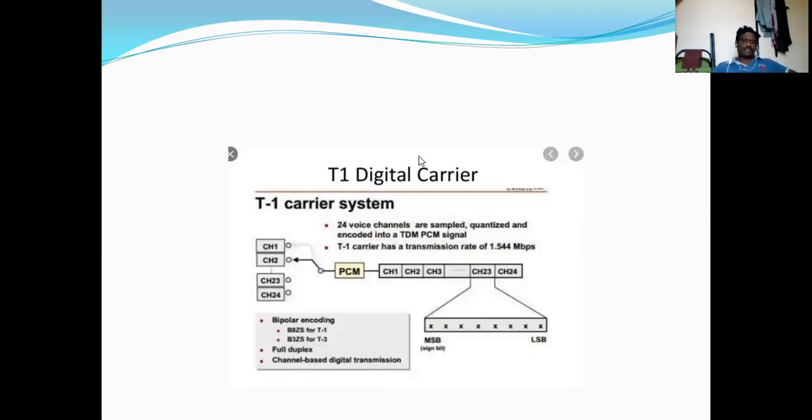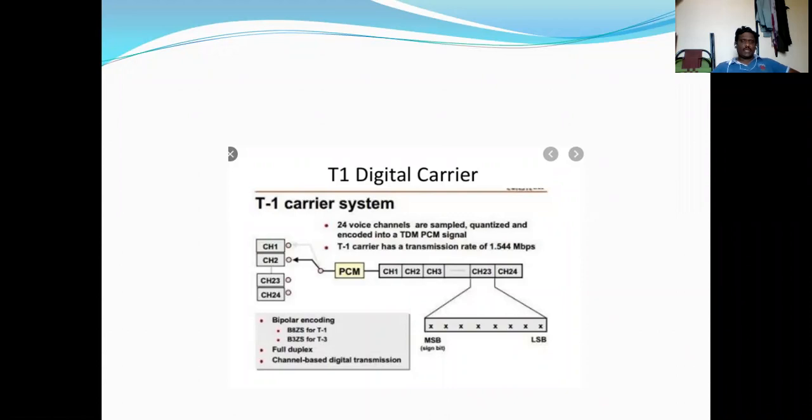So in the T1 digital carrier system, we have time division of 24 channels: channel 1, channel 2, channel 3, and so on, up to channel 24. Here also channel 1, channel 2, and so on, channel 23 and channel 24.